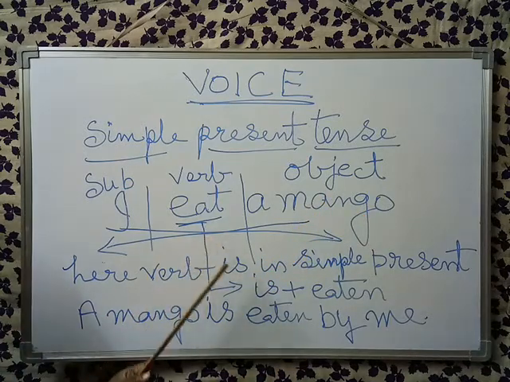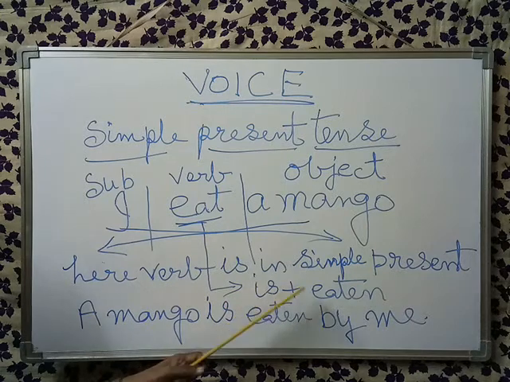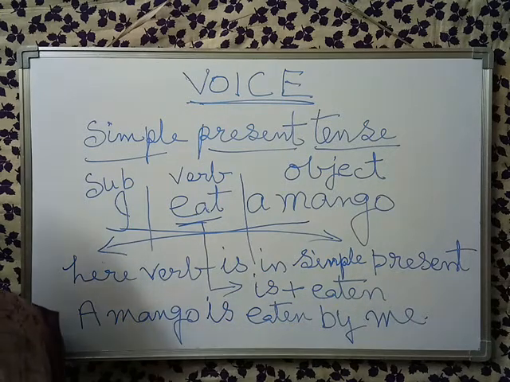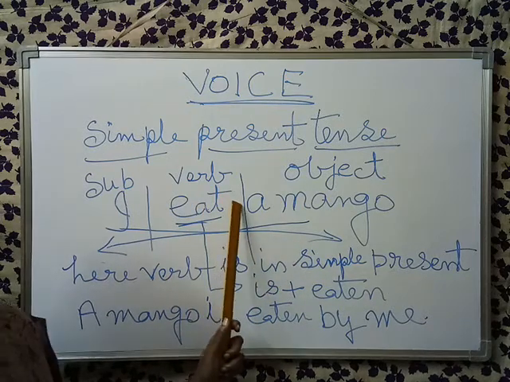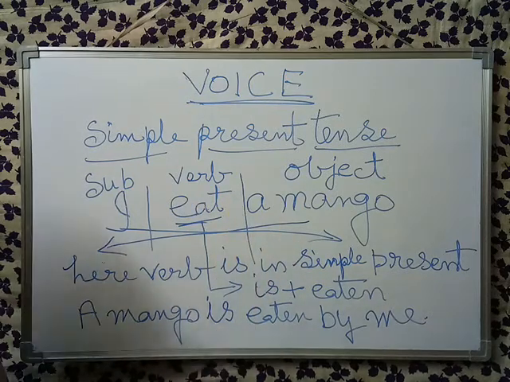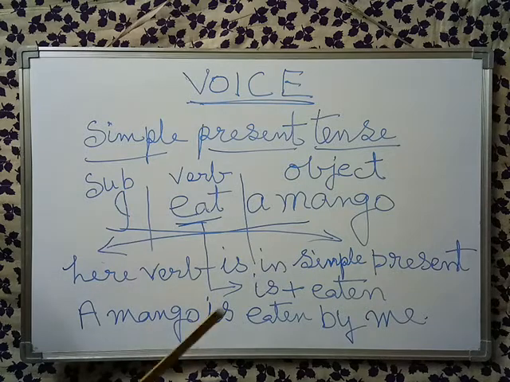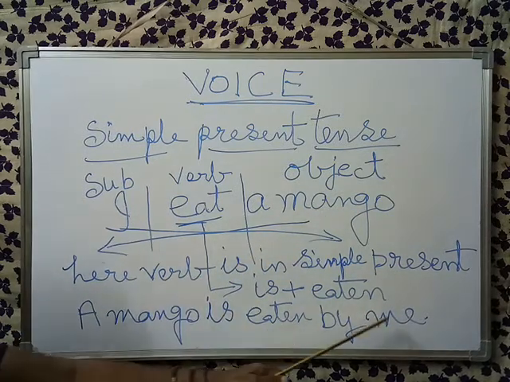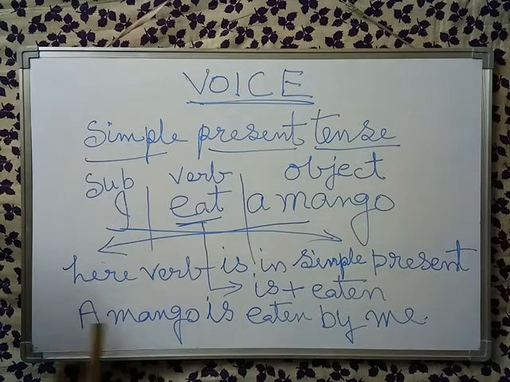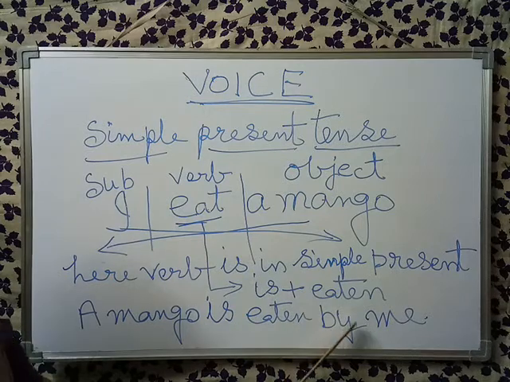And the verb is changed here: is plus V3. V3 means eat, ate, eaten. So how to change this? A mango is eaten by me. That is passive voice.